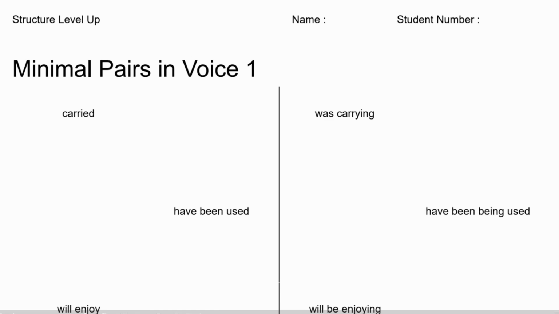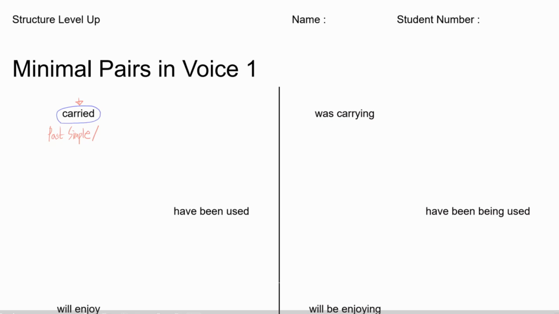Hello, we're going to talk about minimal pairs in voice today. So we have the verb carried here. So what tense is carried in? It's in past simple tense, yes. Right? And is it active or passive?